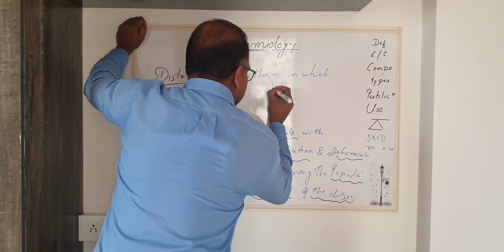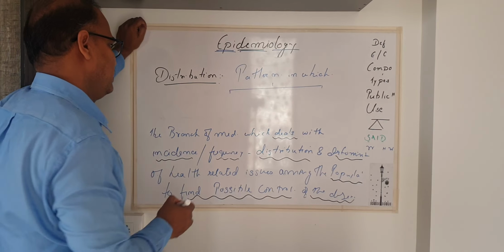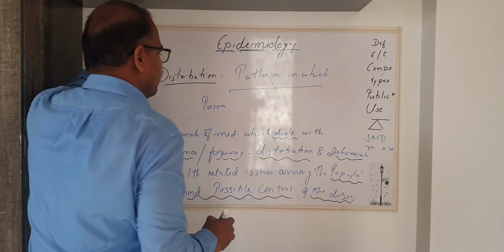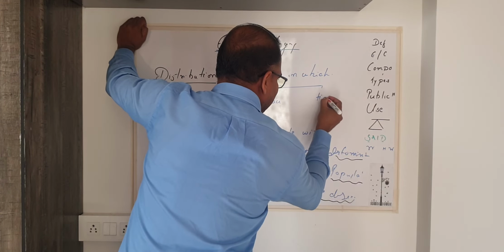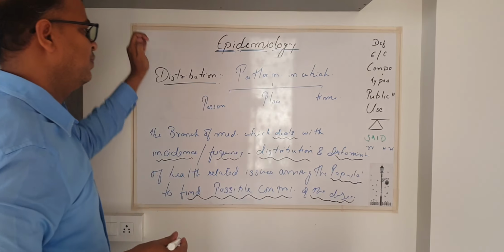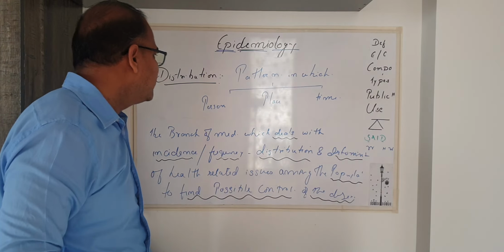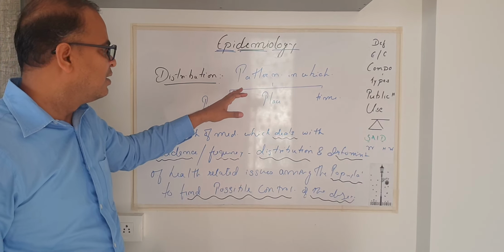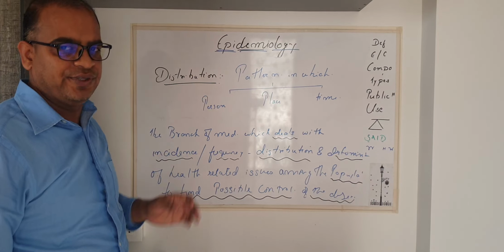Distribution is related to three main words: person, place, and time. The pattern in which a disease spreads in a population is represented by the word distribution.